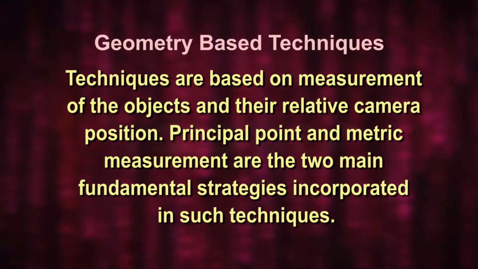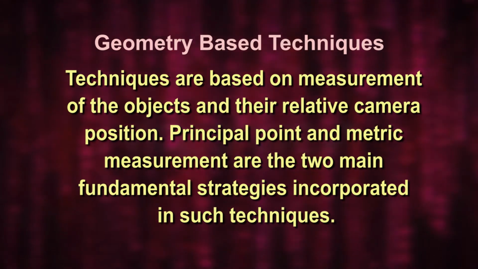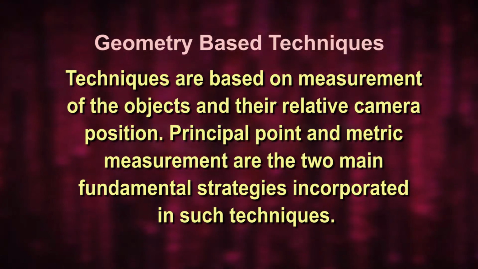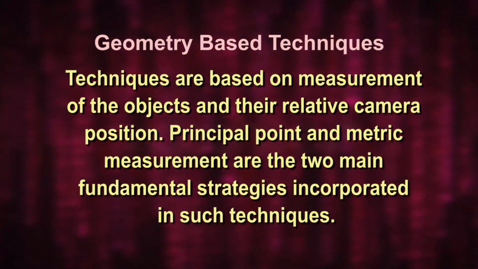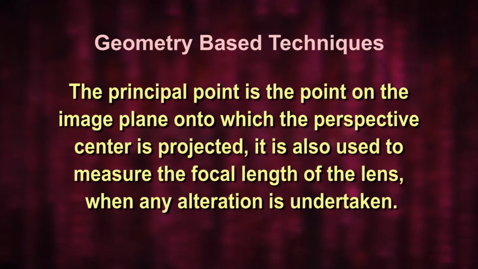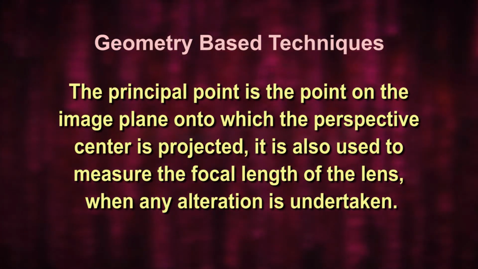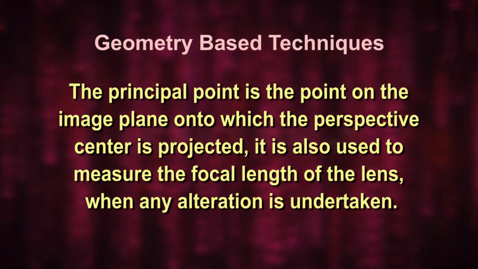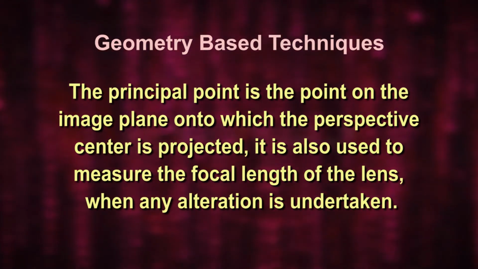Then there are geometry-based techniques. As the name suggests, such techniques are based on the measurement of the objects and their relative camera position. Principal point and metric measurements are the two main fundamental strategies which are taken care of, where the principal point is the point on the image plane onto which the perspective center is projected. It is also used to measure the focal length of the lens. It changes the proportion of the principal point.